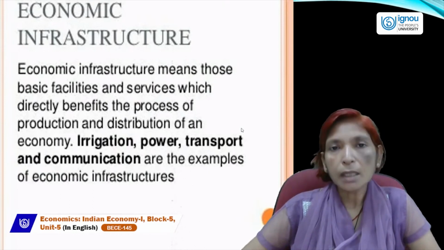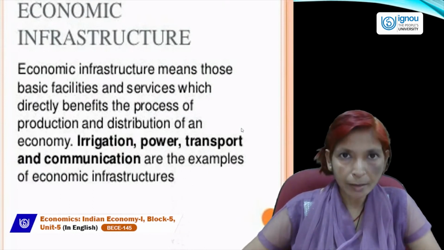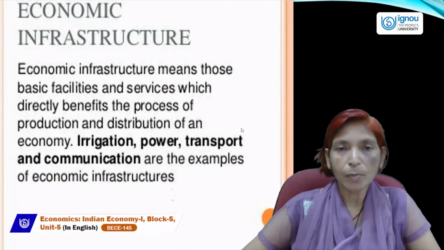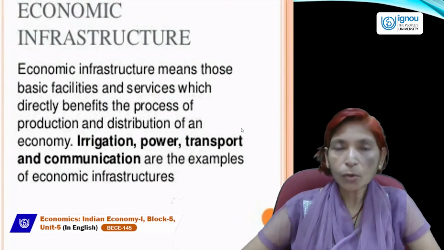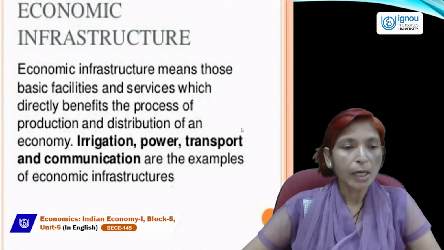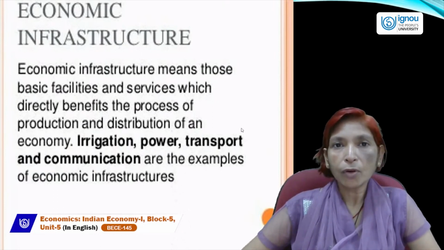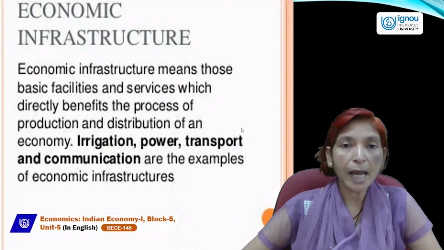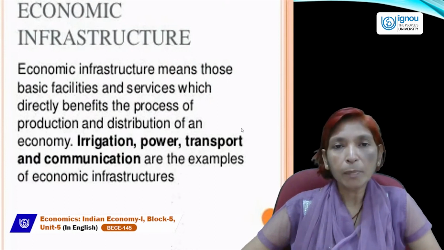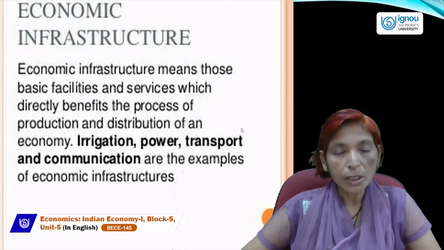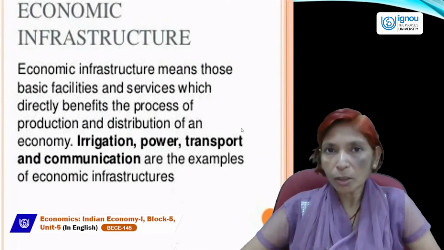economy. In this we include irrigation facility, which is very necessary for the production of agricultural crops. Without irrigation facility, we have to depend upon rainfall, and you know that rainfall or monsoon in India is still a gamble of monsoon. In India, agriculture is facing a problem of irrigation facility. There is a lack of irrigation facility. We have to depend upon rainfall or monsoon. Nature may be favorable or may not be.